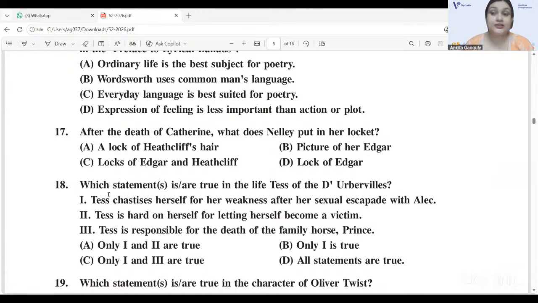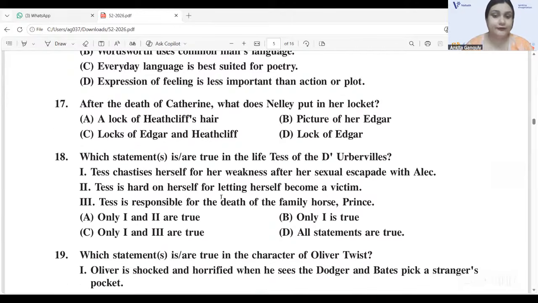After the death of Catherine, so it's a question from Emily Bronte's Wuthering Heights. After the death of Catherine, what does Nellie put in her locket? 17C. Locks of Edgar and Heathcliff. Okay, locks of Edgar and Heathcliff.